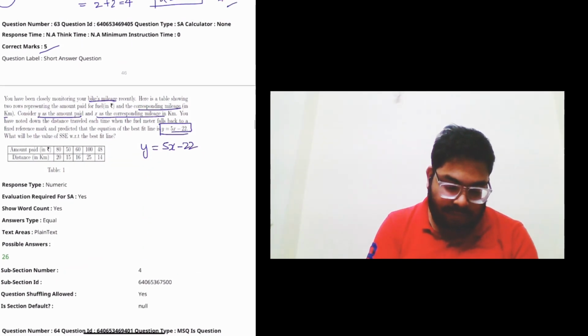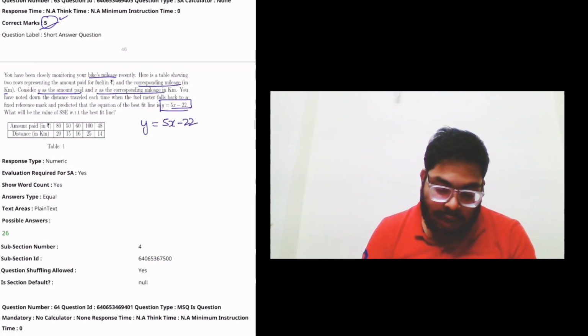I am discussing this question. This is the 5 marks question, and the question seems very complicated. I am also reading it for the first time, so it seems quite complicated. But honestly, the question is not so complicated, and you can easily solve it.